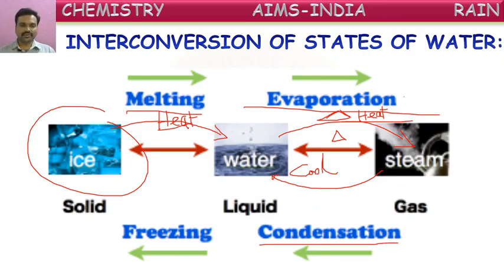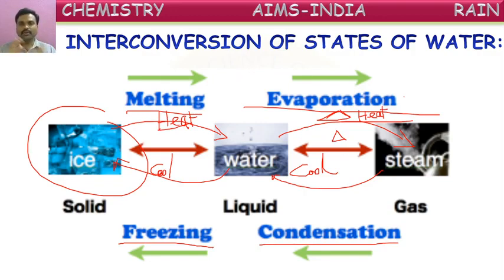If you cool water further, into very low temperatures, then what happens? This liquid water converts into solid ice. That conversion of liquid into solid is called freezing. So in this way, by changing temperature, water can be changed from one form to another form.